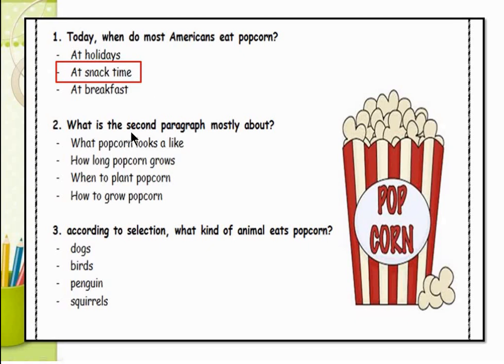Question number 2. What is the second paragraph mostly about? Is it what popcorn looks like, how popcorn grows, when to plant popcorn, or how to grow popcorn? The answer is how to grow popcorn. Number 3. According to the selection, what kind of animal eats popcorn? What do you think is the answer? Of course, the answer is birds. Good job, kids.